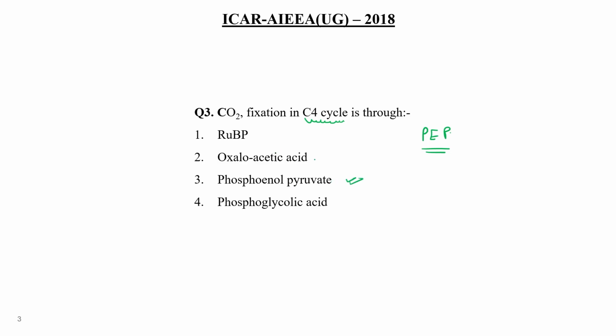Oxaloacetic acid is the first stable product, which is something different. And phosphoglycolic acid acts as the first product in photorespiration, not during carbon dioxide fixation in the Calvin cycle. So choice number 3 would be the correct answer of this question.